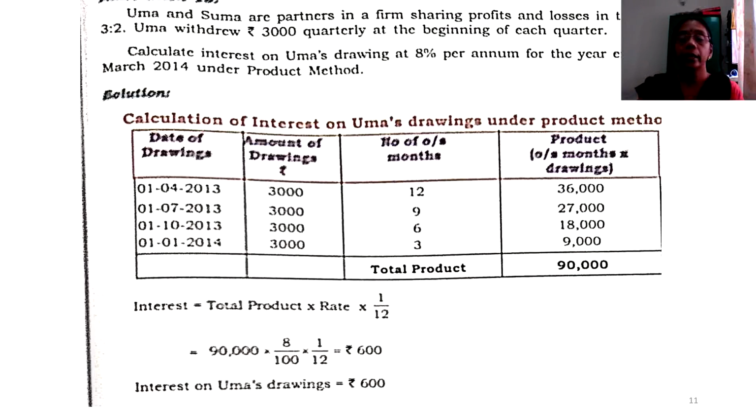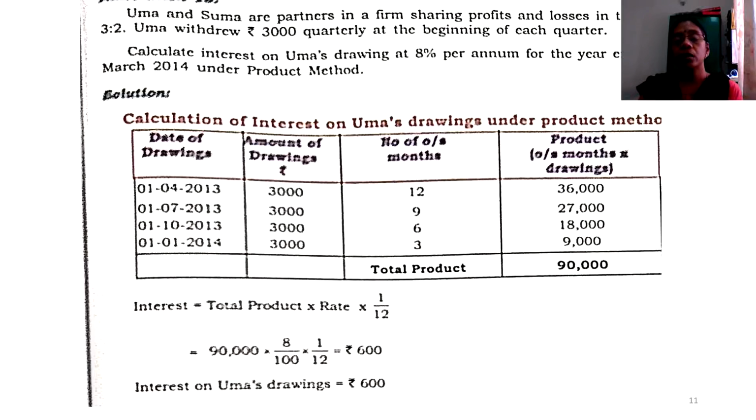Now, I hope your second and third columns are very clear. The first column indicates date of drawings, the second column indicates amount of drawings and the third column tells us about the number of outstanding months. The fourth column is a representative of the product. Product is given by the amount of drawings into the number of outstanding months. Or rather, to say precisely, it is column number 2 into column number 3.